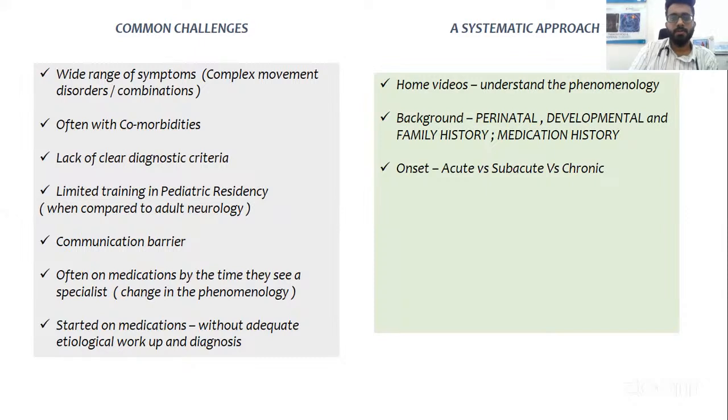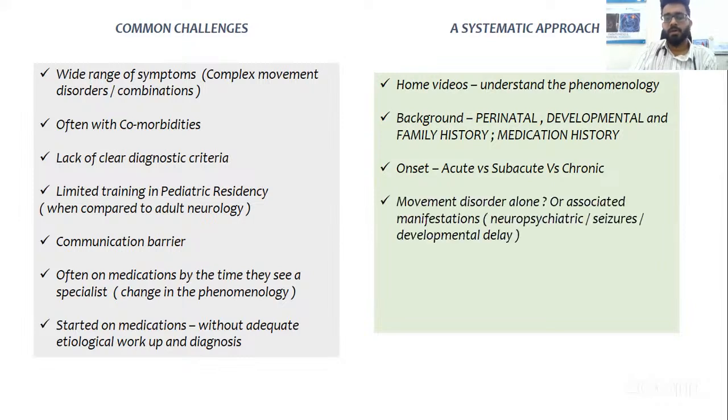And onset is very crucial. For an acute onset movement disorder, think about drug ingestion, tardive dyskinesia, or any sort of poisoning. With subacute onset, you start thinking about other causes like autoimmune encephalitis. Chronic can also be autoimmune encephalitis and SSPE, and a chronic course can be a tic disorder. So based on the onset, we also get a diagnostic clue. And the most important thing is whether the movement disorder is associated with other neurological manifestations like neuropsychiatric manifestations, seizures, or associated developmental delay. All these are going to be extremely important.